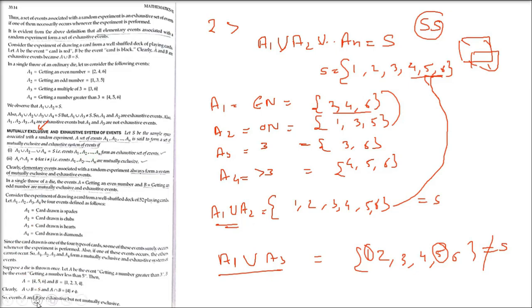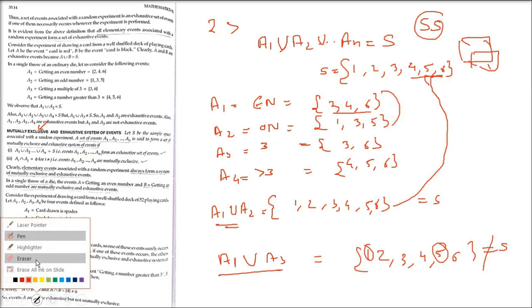If you assume S to be the sample space associated with a random experiment, then a set of events A1 till AN is said to form a mutually exclusive and exhaustive system if we have two conditions. So S is a sample space and we have A1 till AN. These events are mutually exclusive and they are exhaustive also. They are both mutually exclusive and exhaustive, so there are two conditions which they should follow.